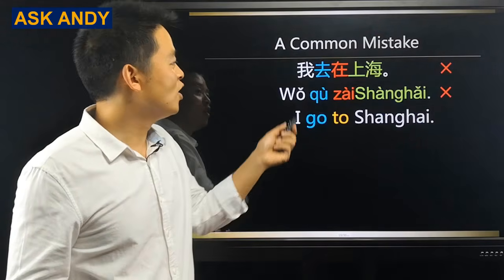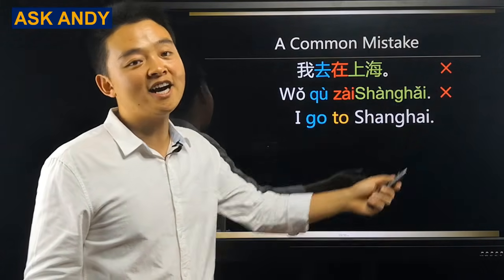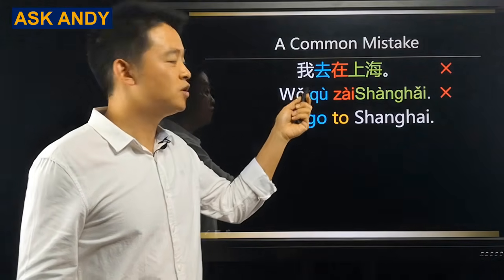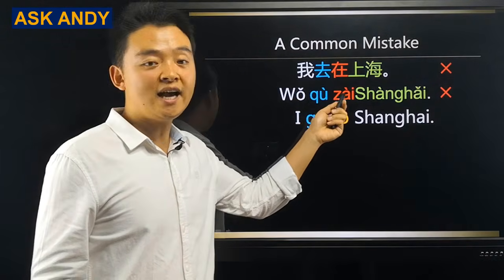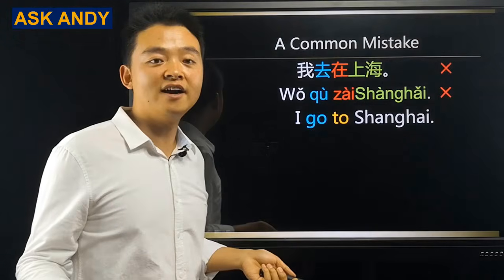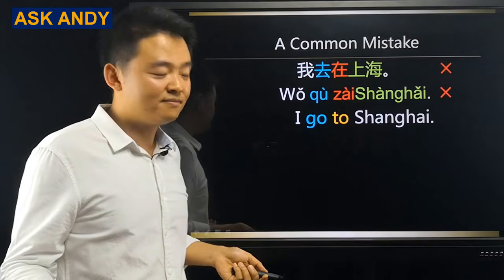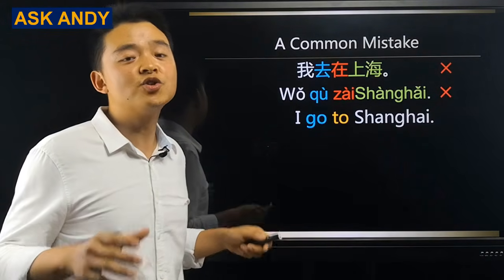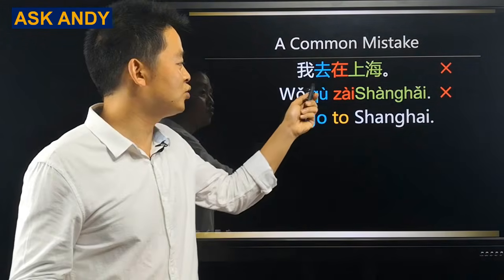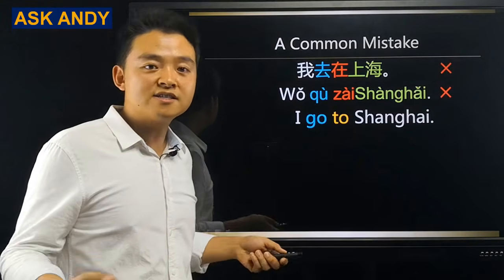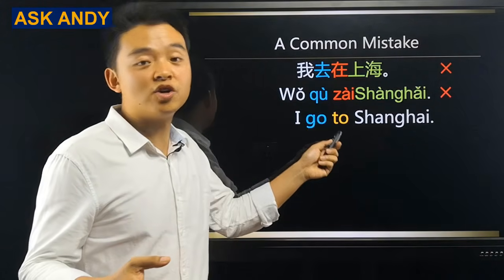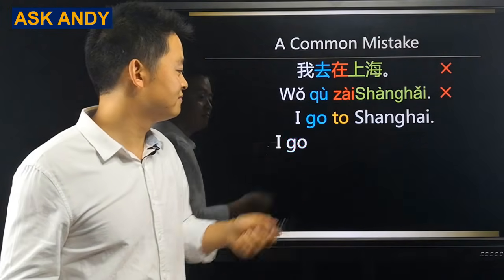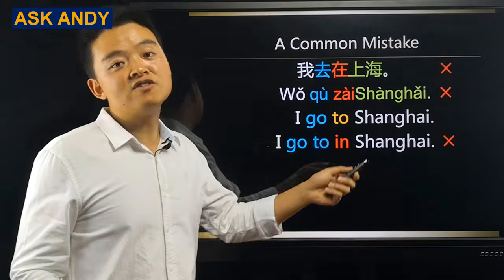A common mistake, 我去在上海. This is a wrong sentence, but it looks fine. I is 我, 去 is to go, 在 is to, Shanghai is Shanghai, right? What's the problem? Actually, it is not your fault, because in almost all those dictionaries, you're going to find the translation for 去 is to go. Actually, it is not. It is to go to. 去 means to go to, and 在 means in.